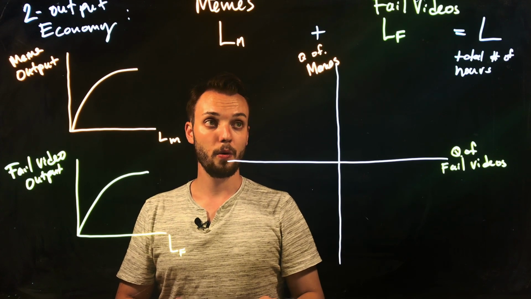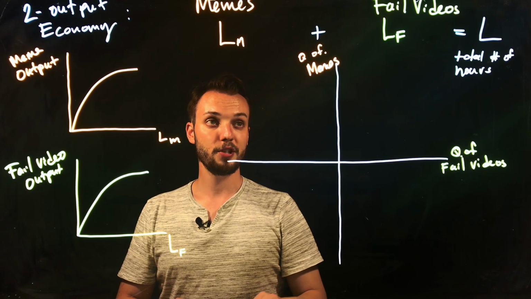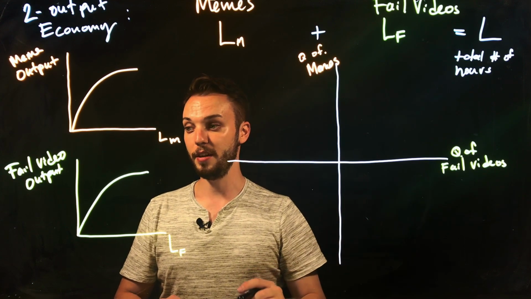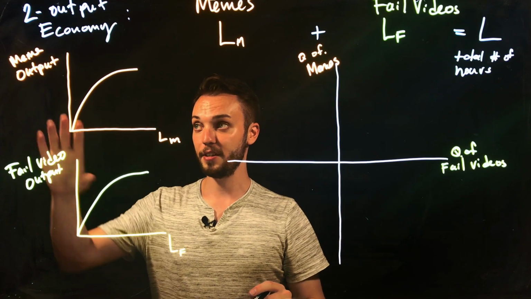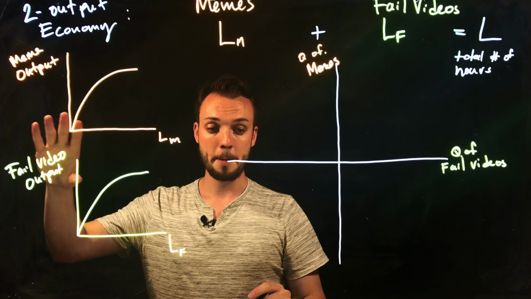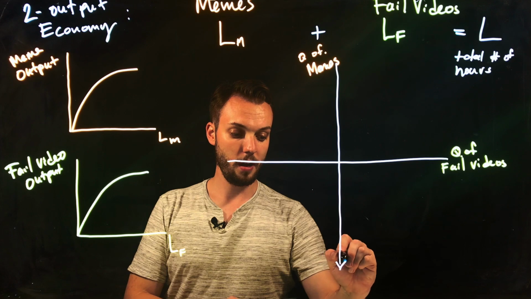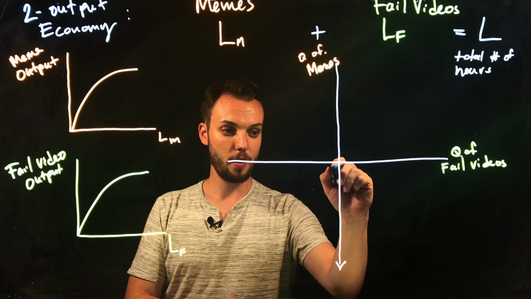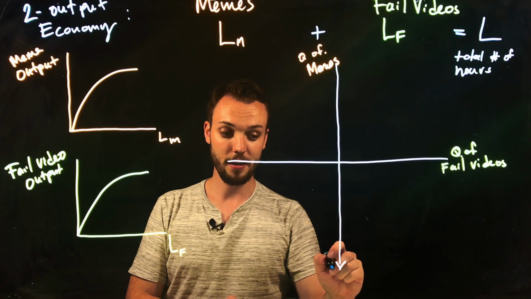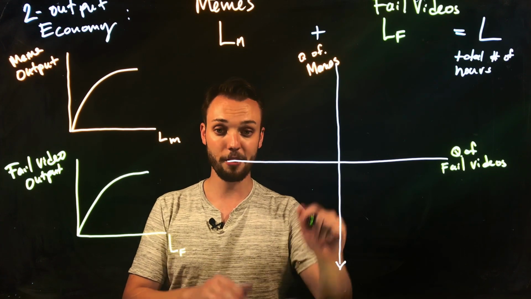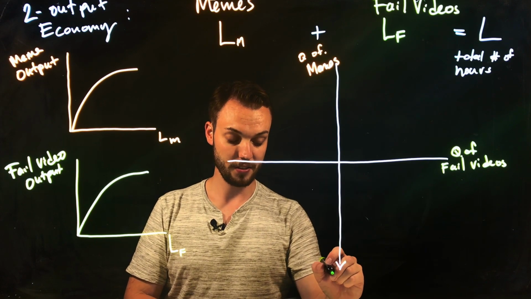Okay, so what else do we have that has the quantity of memes and quantity of fail videos on the vertical axis? Well, we have these production functions. So what I'm going to do is say that on this axis, we're going to have the number of labor hours used in the production of fail videos, and it's going to be increasing as you go down this axis, right?